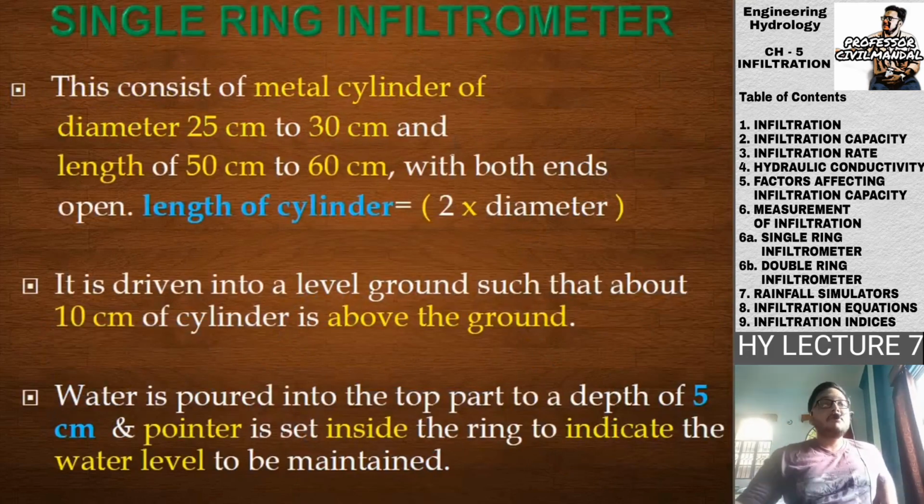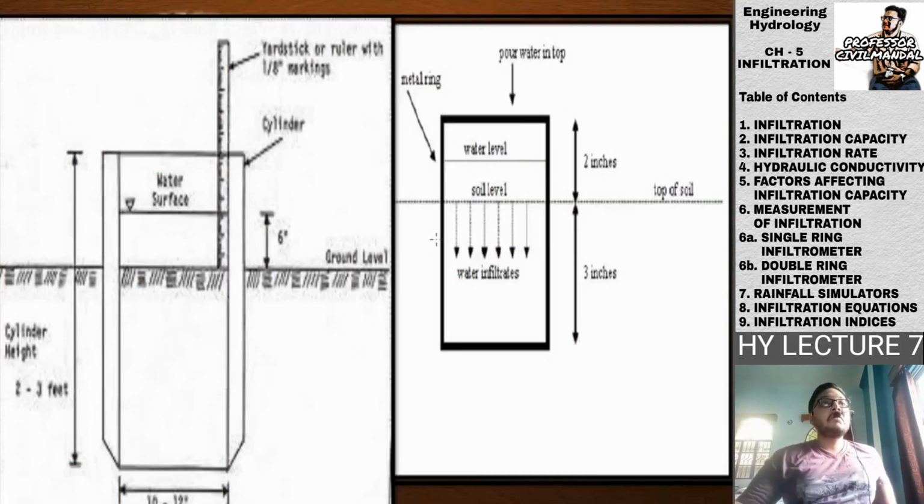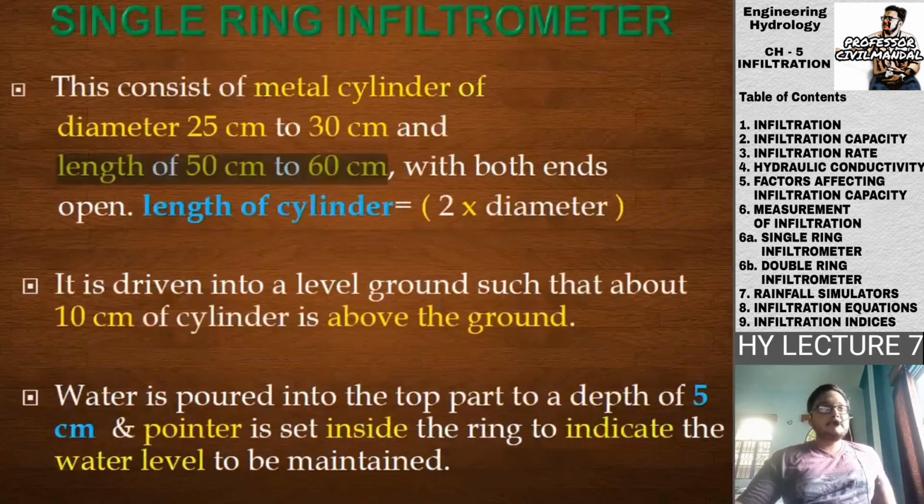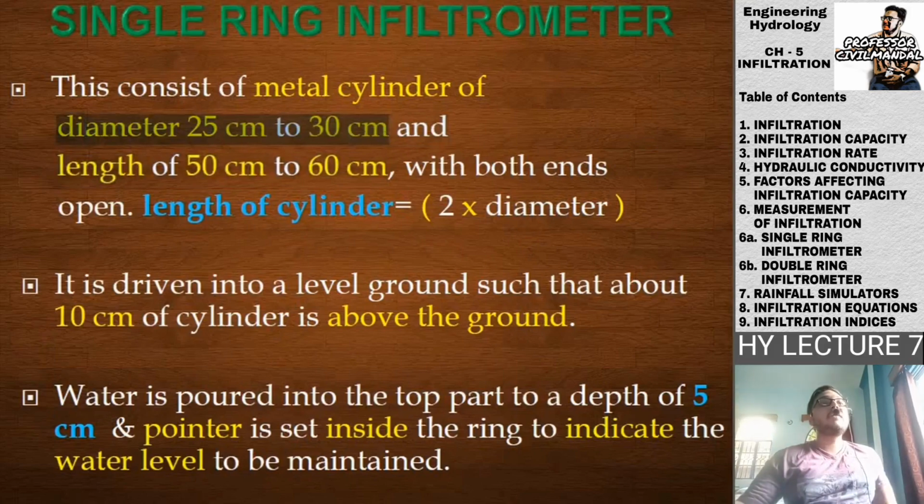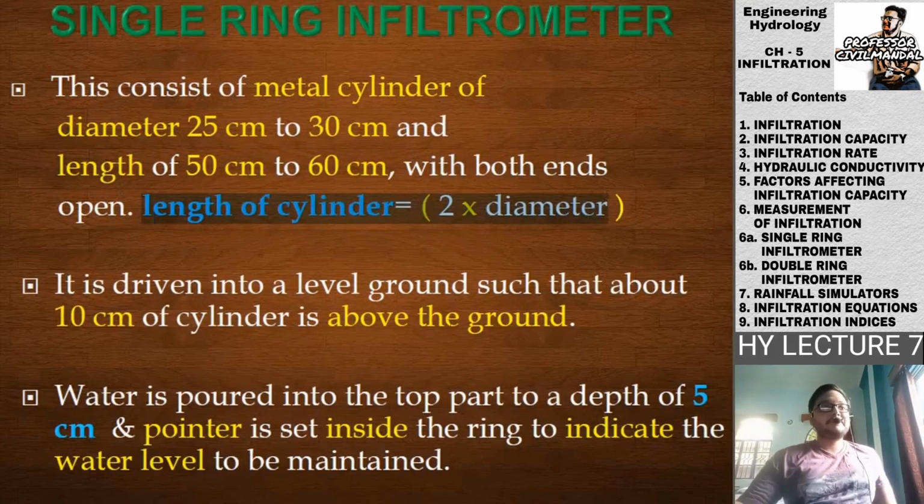The single ring infiltrometer. This consists of a metal cylinder of diameter 25 cm to 30 cm and length of 50 cm to 60 cm with both ends open. Here is the diagram, just go through it. The length of the cylinder is twice its diameter.